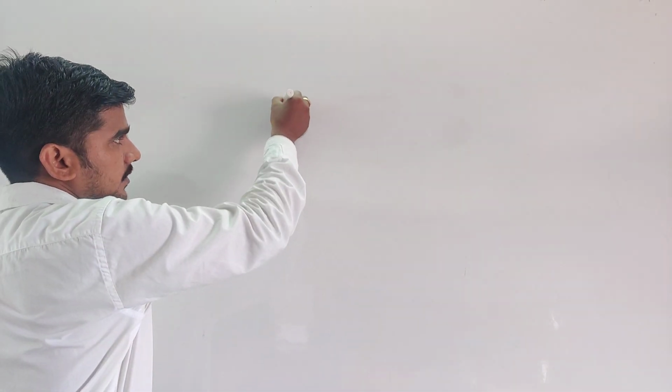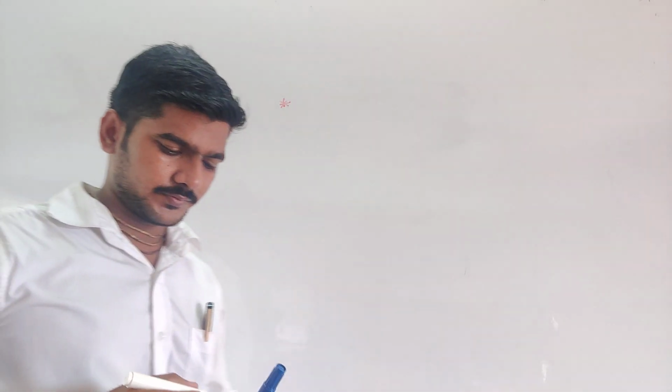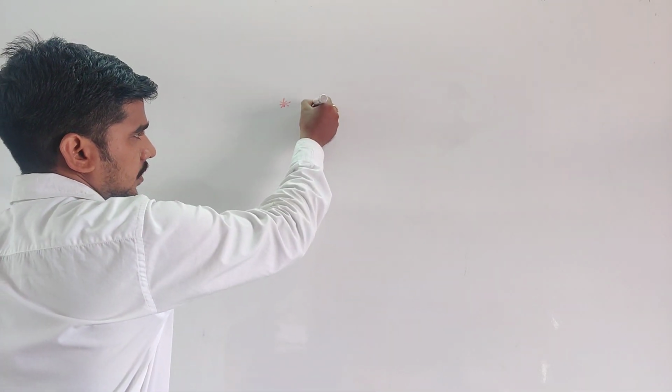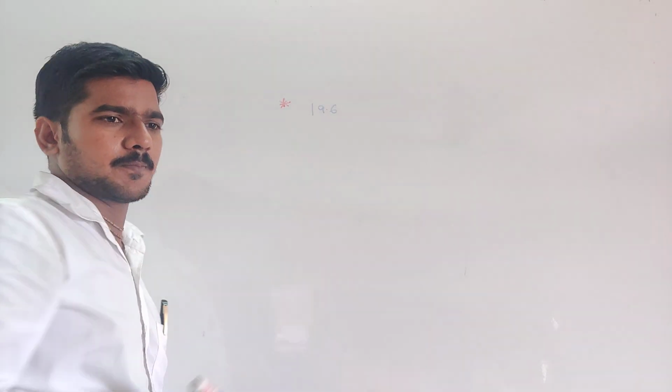Now listen. Write another question. A body moving upward with a velocity of 19.6 meter per second.